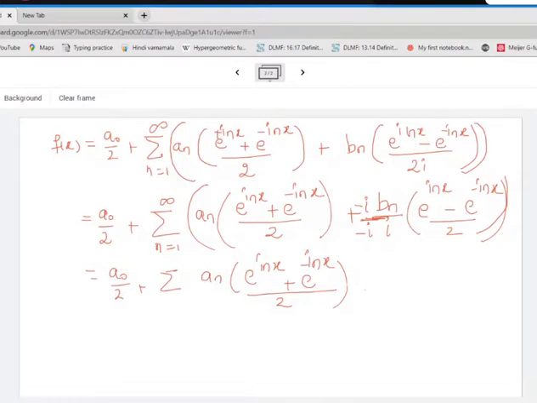So this becomes minus i times Bn, e raised to inx minus e raised to minus inx, divided by 2. Okay, now we are trying to find the coefficients.